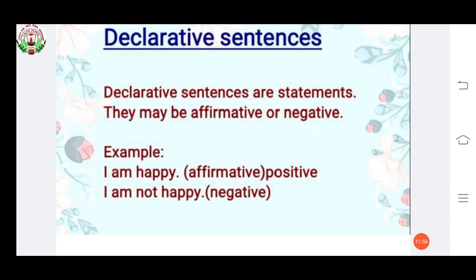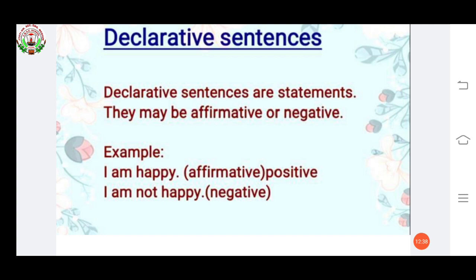Declarative sentences are statements. They may be affirmative or negative. Affirmative means positive. Declarative means these are sentences just giving information, like tomorrow will be a holiday. The sun rises in the east. Anything that is declared, that gives information, and there is nothing to ask in this sentence. No need for an answer to these types of sentences. So this is called a declarative sentence.